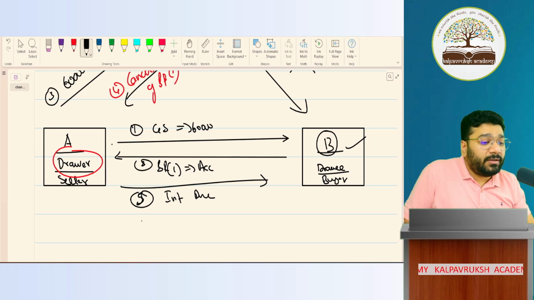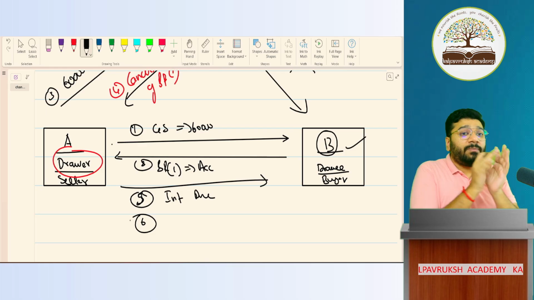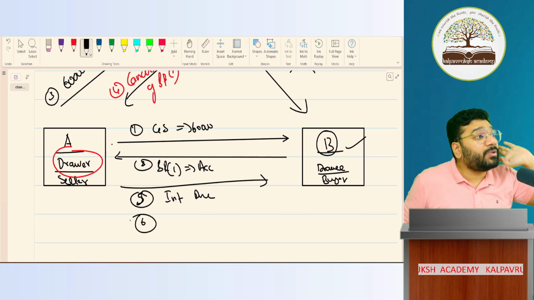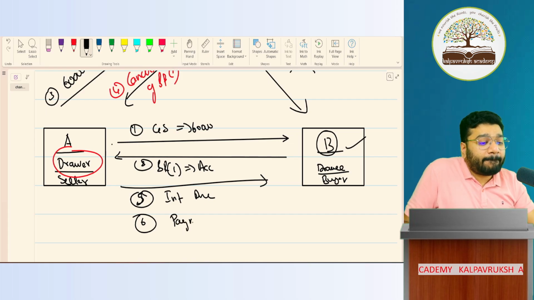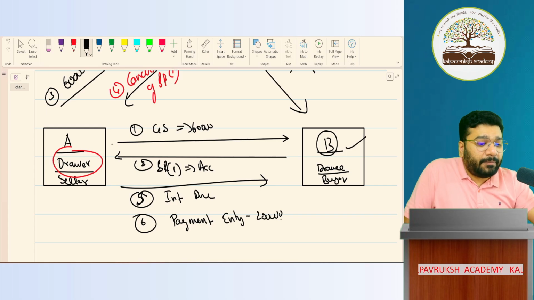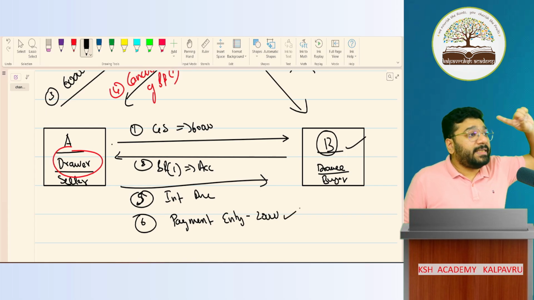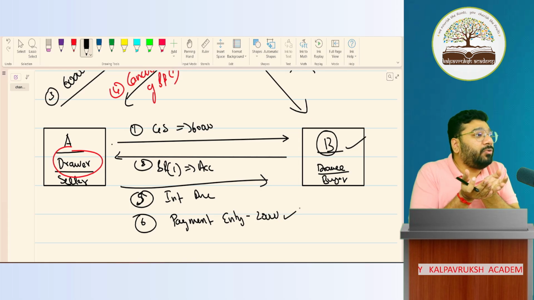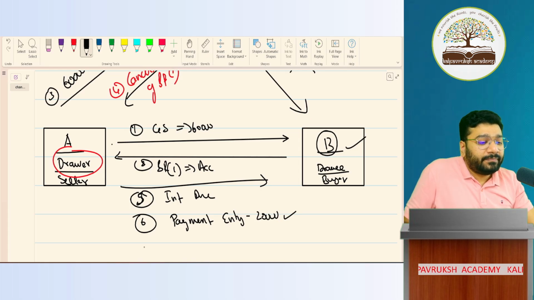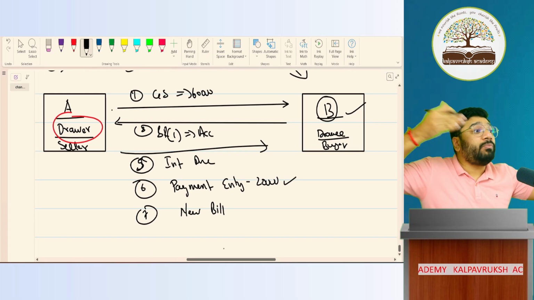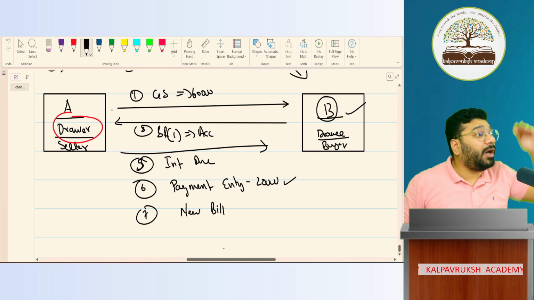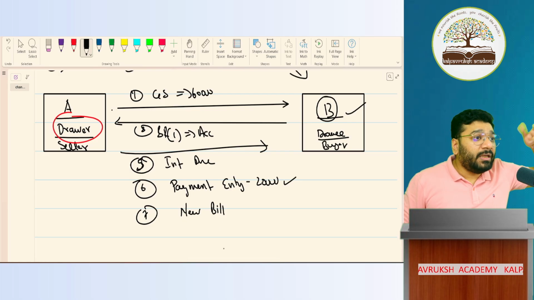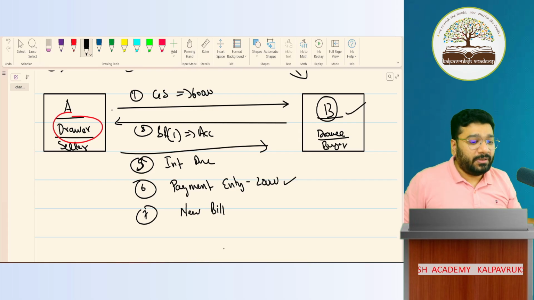Once interest due is over, then out of 60,000 plus interest, total amount, how much money is paid? 20,000 is paid. So payment entry. That 20,000 entry will come. Got it, not got it. So 60,000 bill value plus interest minus this 20,000, for the balance amount, which is 40,000 plus interest, you will prepare a new bill. Any problem? So seventh entry is for the new bill. I'm taking you in one order or sequence. I'm setting a sequence in your mind so that whatever the question, in whichever manner it is twisted, you will be in position to answer.